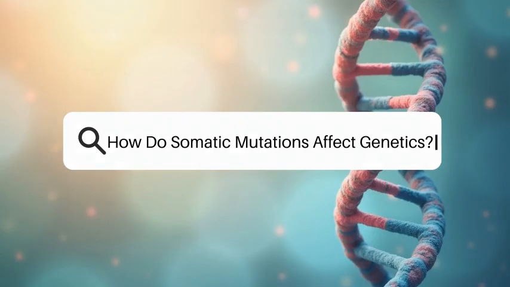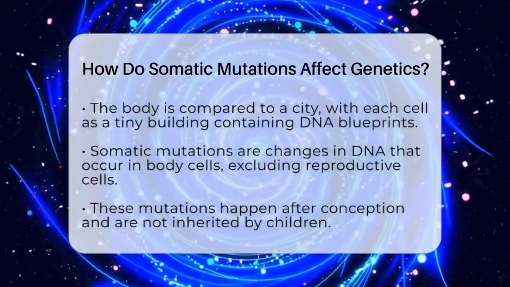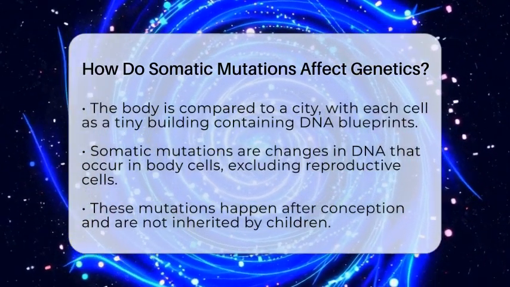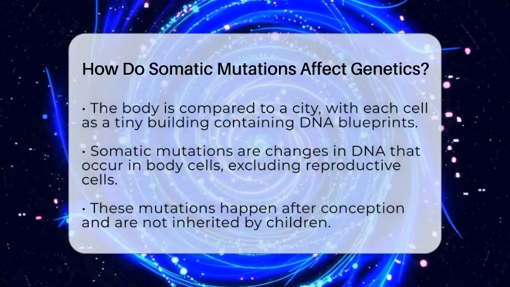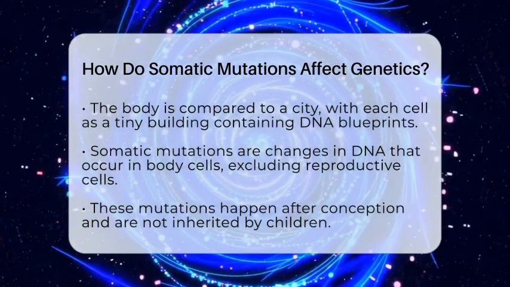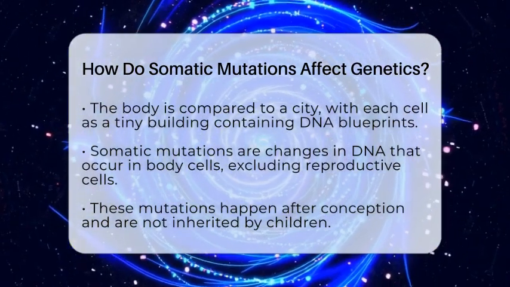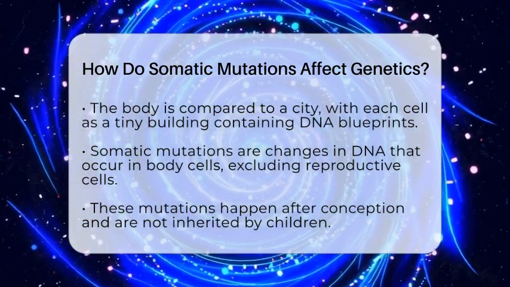How do somatic mutations affect genetics? Imagine your body is like a vast city, with each cell acting as a tiny building. Inside each building is a blueprint called DNA that tells it how to function. Now, sometimes, changes happen to these blueprints, but not in the way you might think. These changes are called somatic mutations, and they can have a big impact on how your body works.